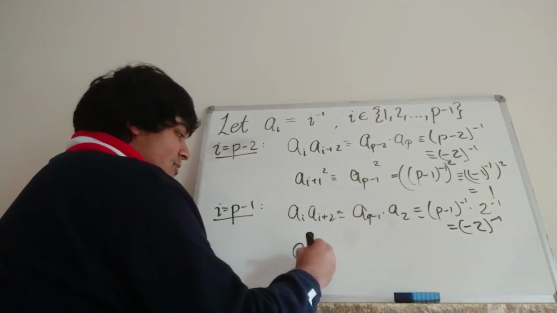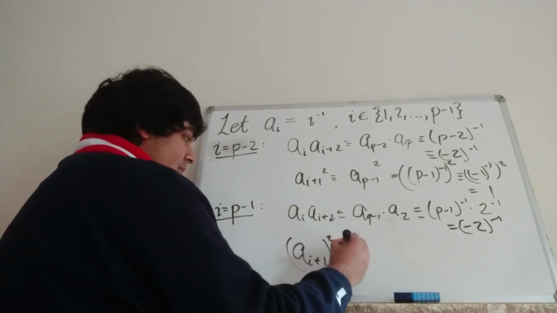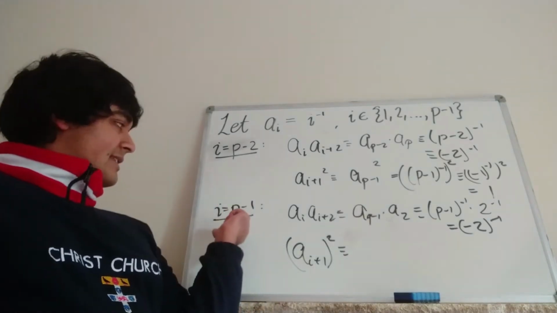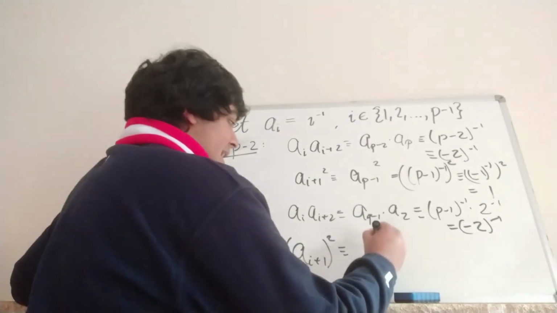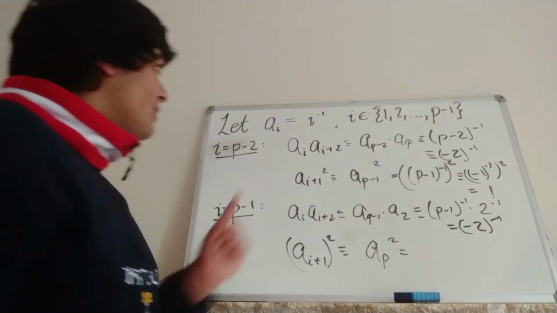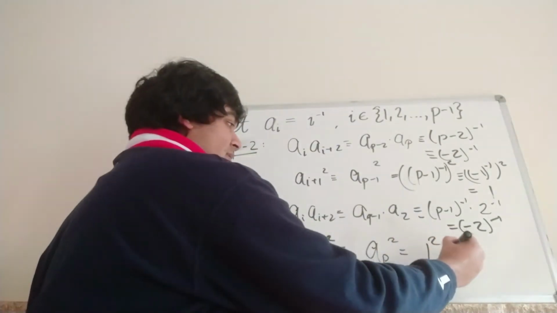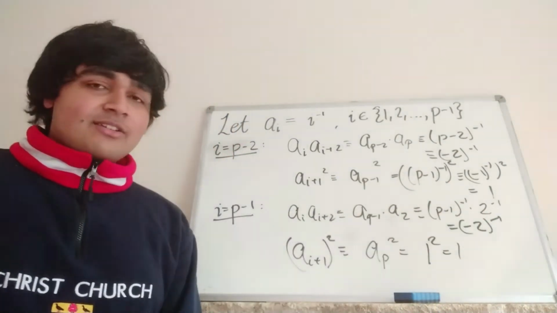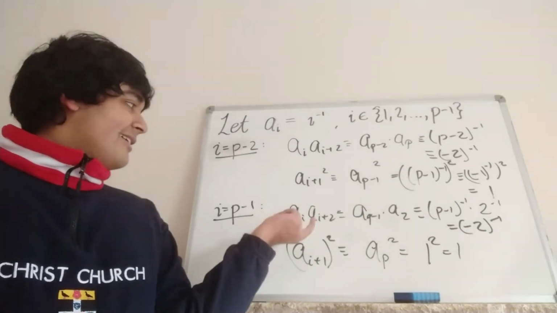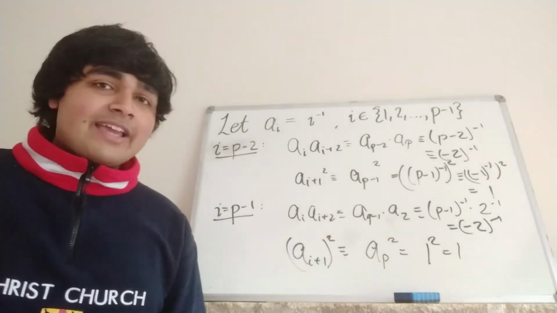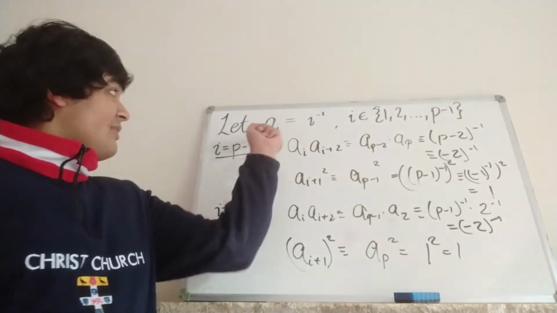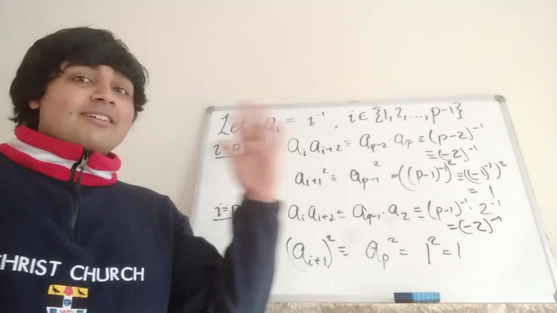And what about a_{i+1} all squared? Well, in the case i equals p minus 1, this is just a_p squared. a_p is just a_1, which is 1. So that's 1 squared, which is 1. And again, we get minus 2, which isn't congruent to 1. So we get that a_i times a_{i+2} is not congruent to a_{i+1} squared. Great. So we've shown that if we define a_i like this, it meets our second condition.